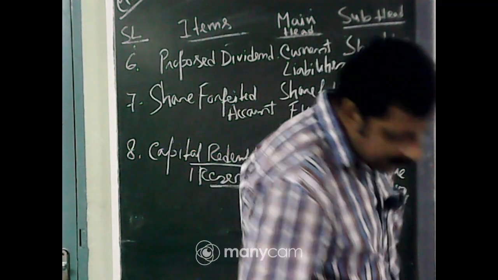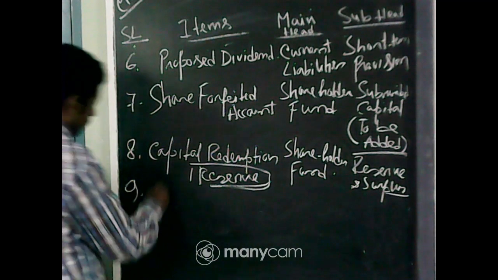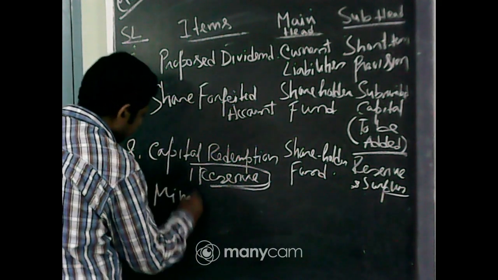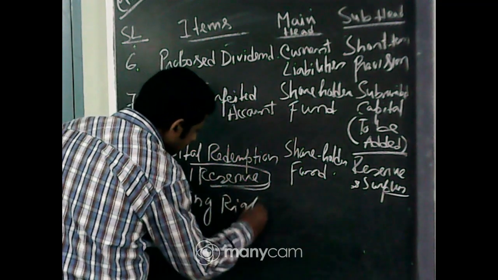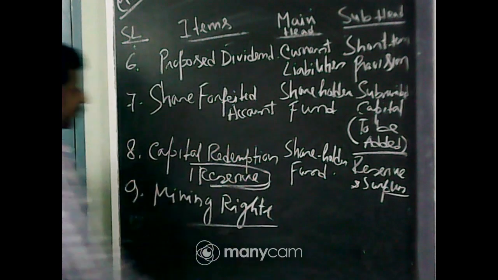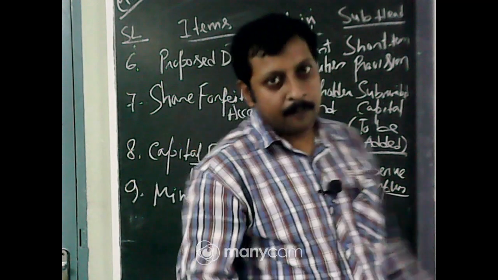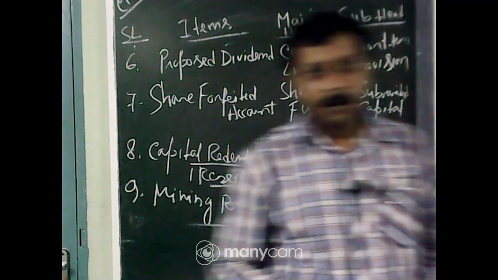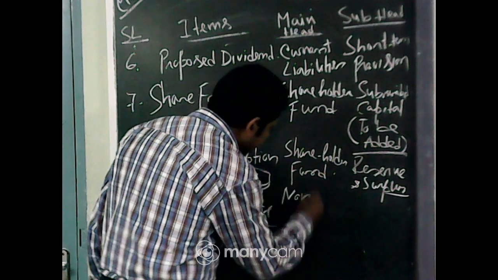Next is mining rights. Mining rights are any rights you cannot see. It is an intangible asset, and you know what the main head of intangible asset is: non-current assets in the balance sheet.